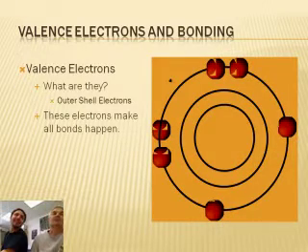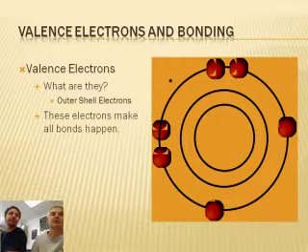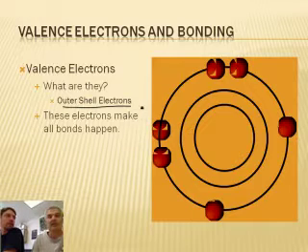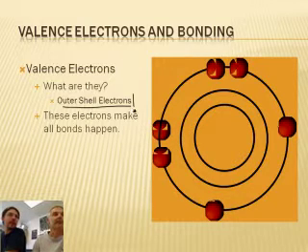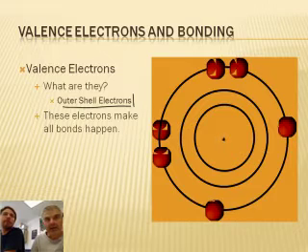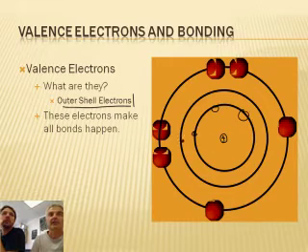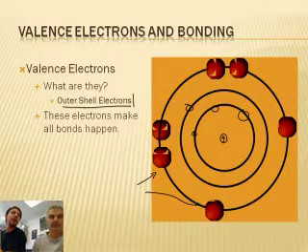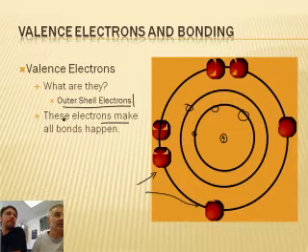Hey, so we're talking about these things called valence electrons. Those are the electrons on the outer shell, like the clothing that you wear on the outside. So people look at you differently with your lab coat than if you're wrapped up in a blanket like a homeless guy. Exactly. So they are the outer shell electrons. If we look at an atom on this picture, the nucleus would be down here with a positive charge, and there would be electrons here and here and here, etc. We don't care about those because they're not on the outer side. It's the outermost electrons, the valence electrons, that we're concerned about. These outer shell valence electrons are what make bonds happen.